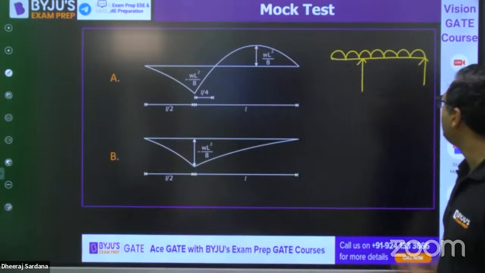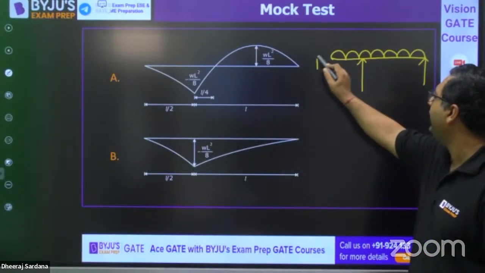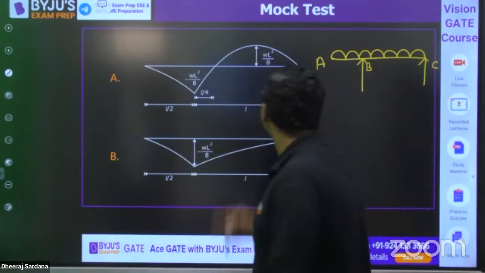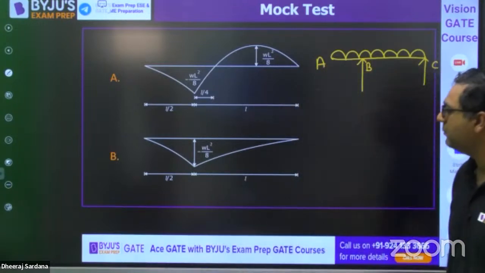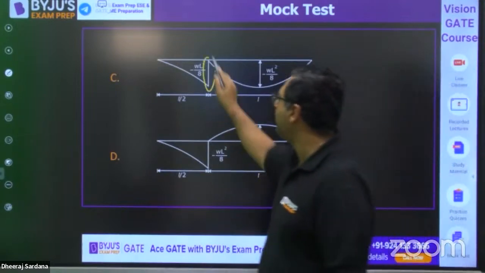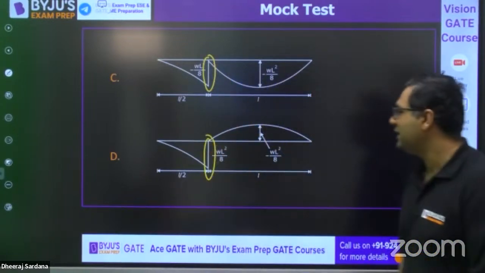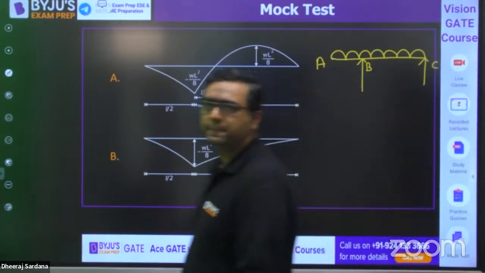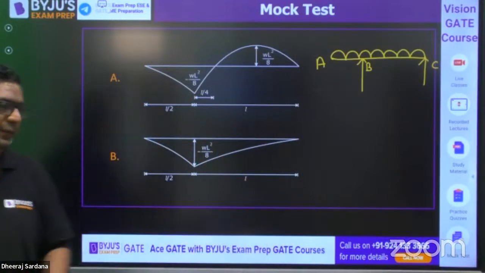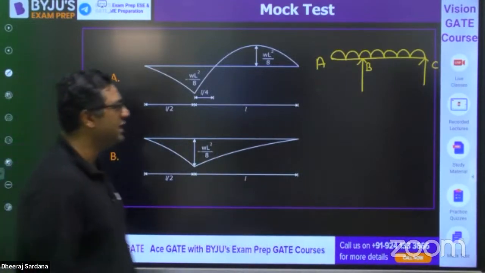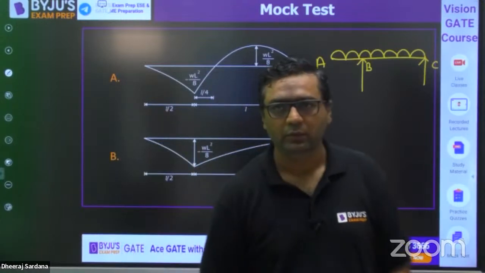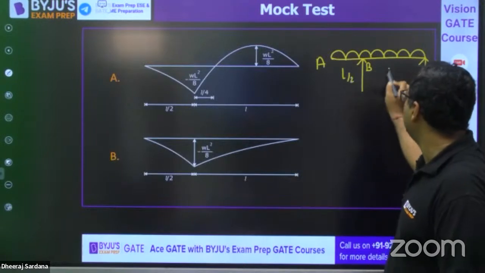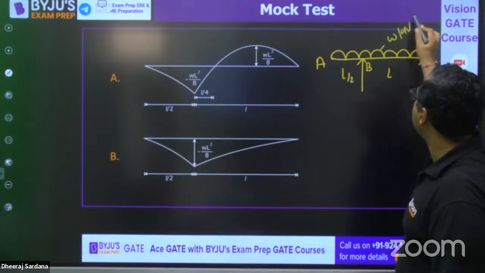First of all, let us say this is A, B, C. You can directly solve. You can see there is no point moment throughout the beam, so we cannot have a jump in the bending moment diagram. That is why C and D are directly wrong. Now you need to choose from A and B. Let us see which answer you will give. This is L by 2 and L. This is W kilonewton per meter.